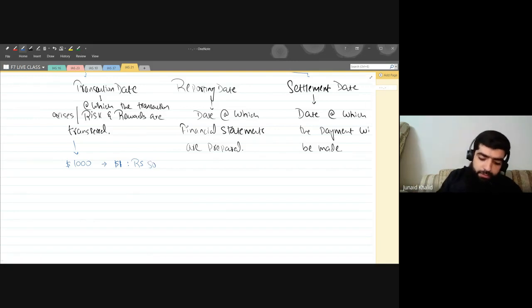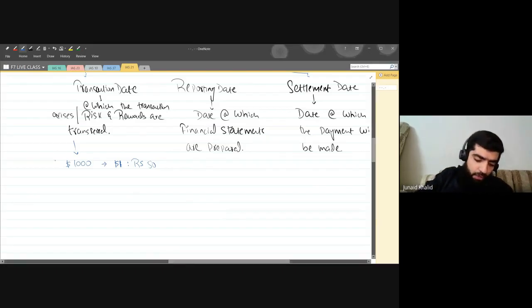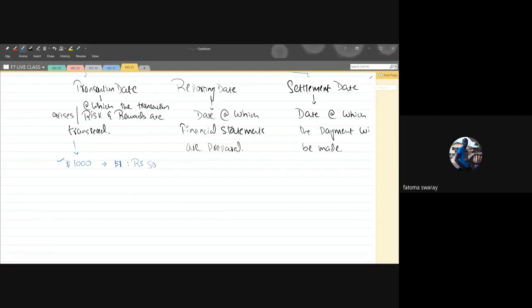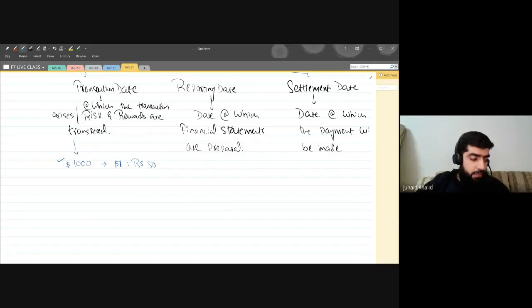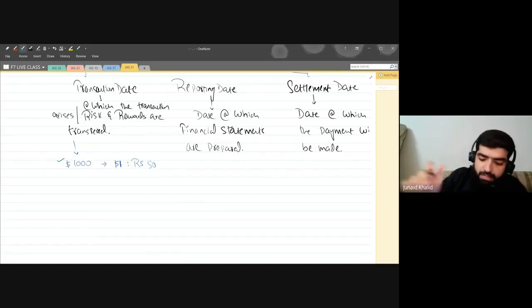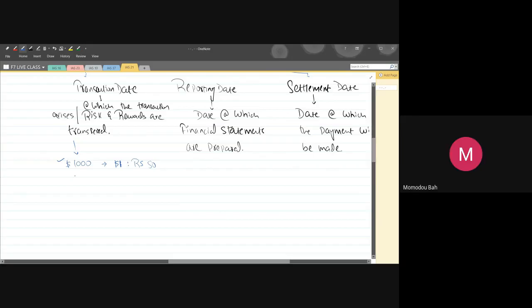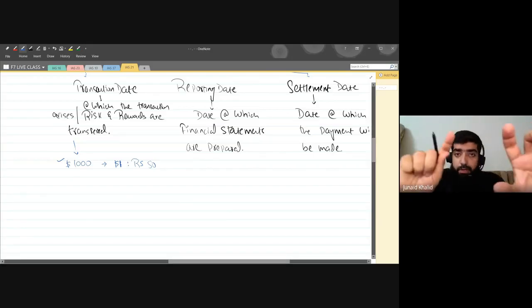Now, if I want to recognize this amount, should I record it in dollars? Not really. It should be recorded in your own currency. Yes, I'm going to recognize this amount in my own currency. So in order to calculate my own currency, what will be the procedure? Can you please let me know? You have to convert it to rupees. Very good.